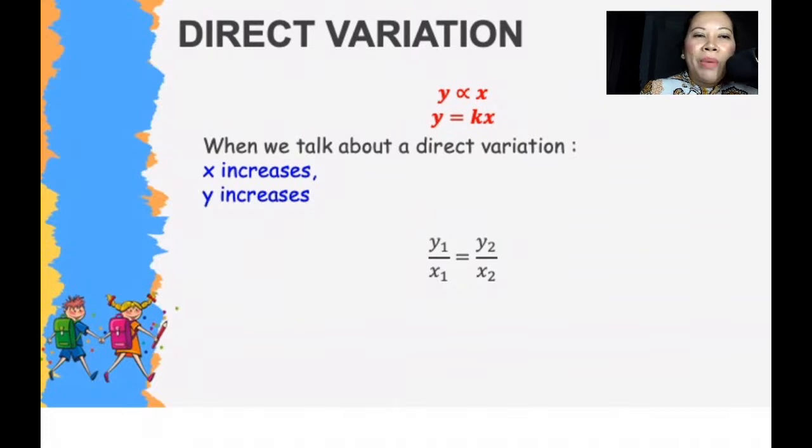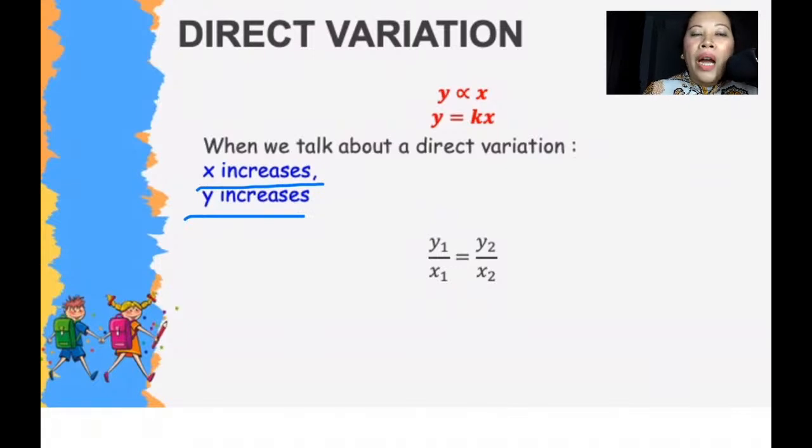When we talk about direct variation, the relationship is direct, meaning as one increases, the other increases as well. And if one decreases, the other one decreases as well. Again, as x increases, y also increases.